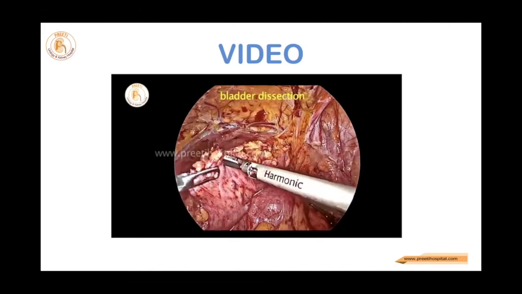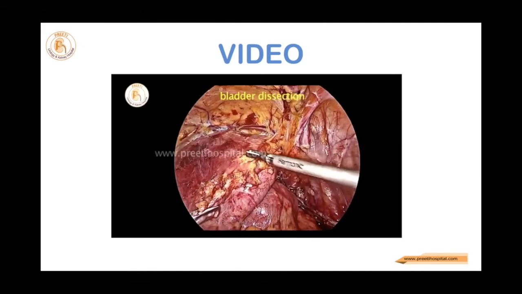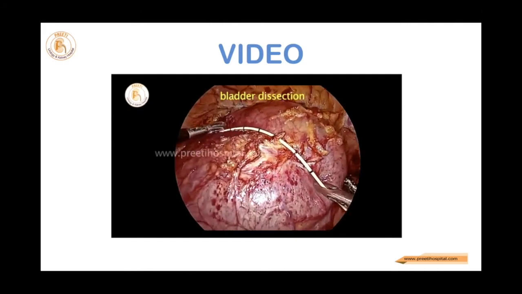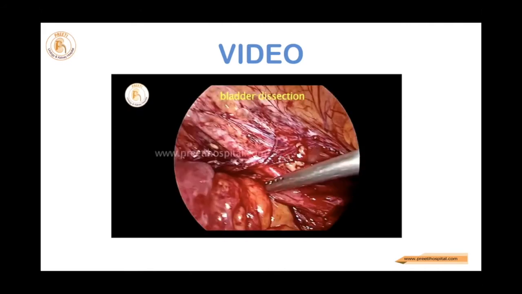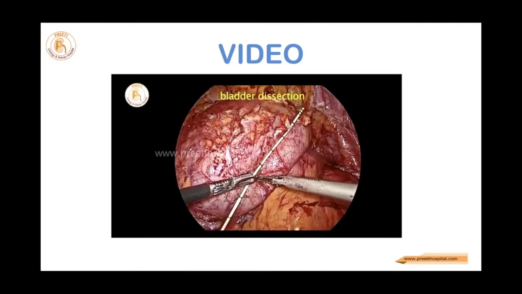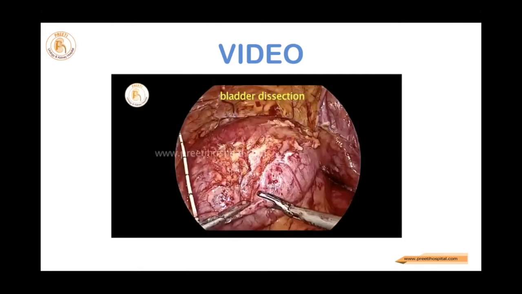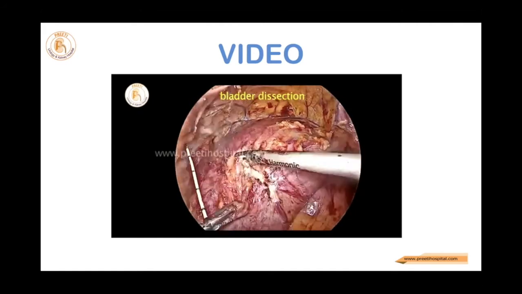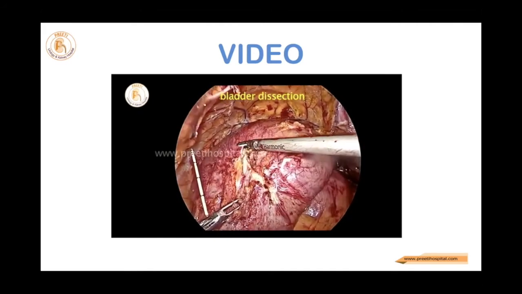This is difficult because the bladder will be under traction. So one more port can be put, and a ureteric catheter is always better to mark the length of your stricture. Now this is the breadth, approximately 6-7 centimeters. You have to do it with a full bladder so that you can identify where it is coming.